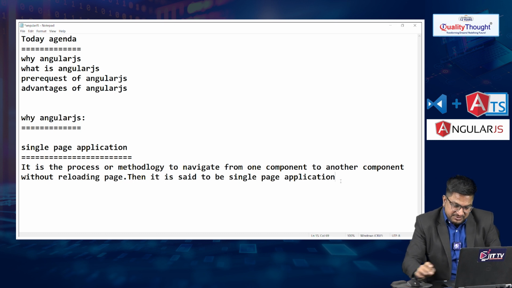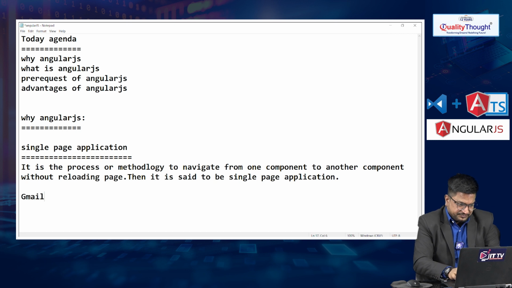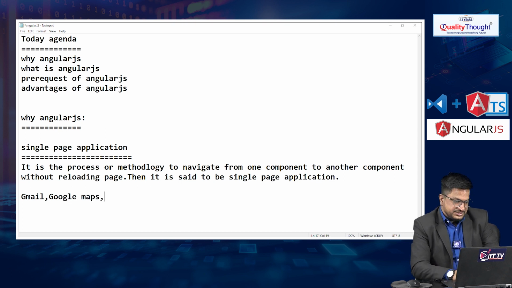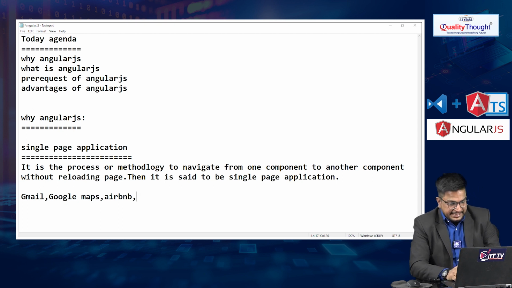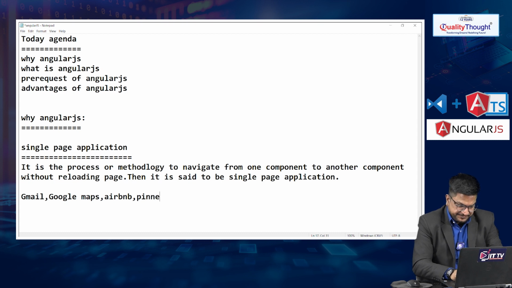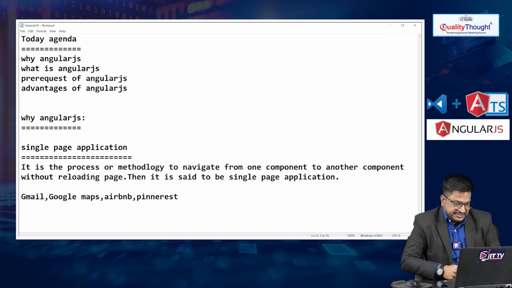If you take examples of single page applications, we have Gmail, Google Maps, Airbnb and Pinterest. These are single page applications.